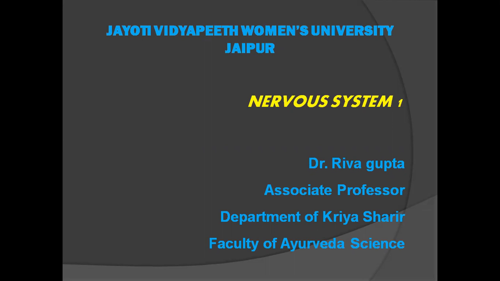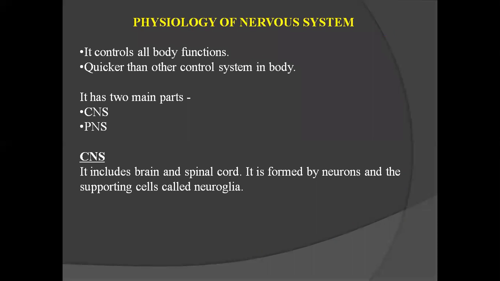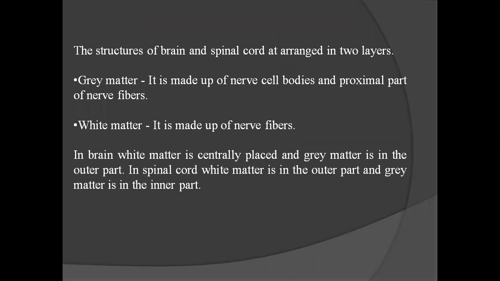Today's session is about Nervous System Part 1, Physiology of Nervous System. It controls all body functions quicker than other control systems in the body. It has two main parts: CNS, meaning Central Nervous System, and PNS, meaning Peripheral Nervous System. CNS includes the brain and spinal cord. It is formed by neurons and the supporting cells called neuroglia.